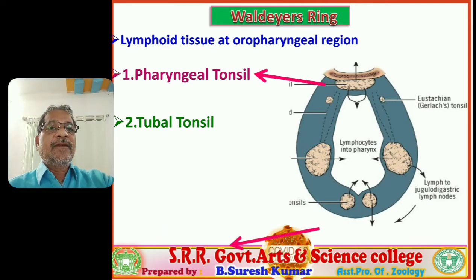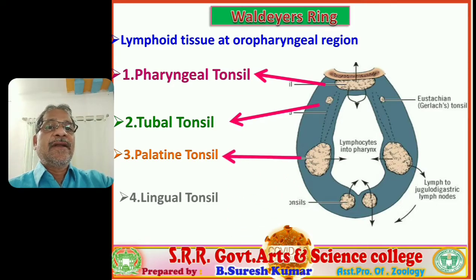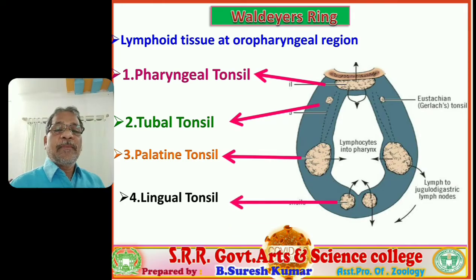You see the visual, follow the arrow marks. They are the tubal tonsils. And third one, the palatine tonsils. You observe, follow the arrow mark. Palatine tonsils they are. Then the lingual tonsils. All are paired, one on either side, seated around the pharynx, and all together are considered Waldeyer's ring.